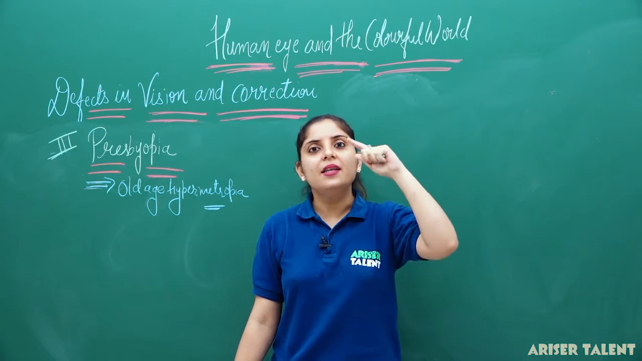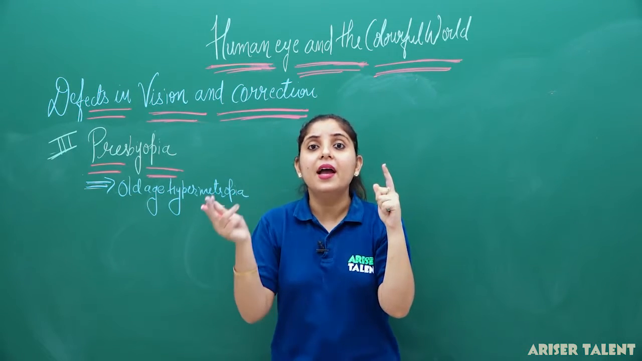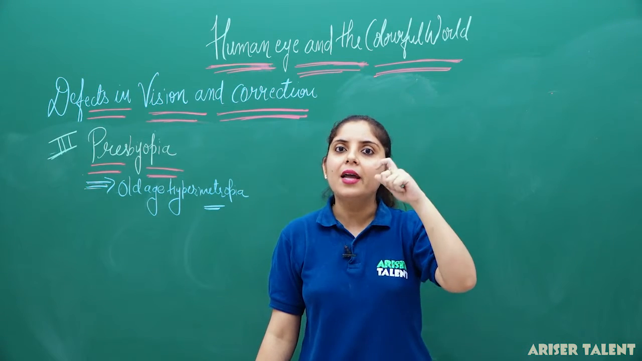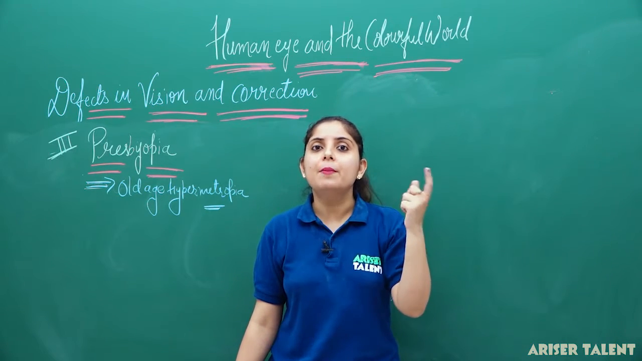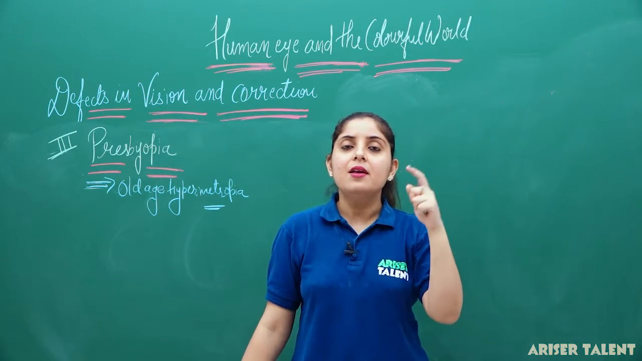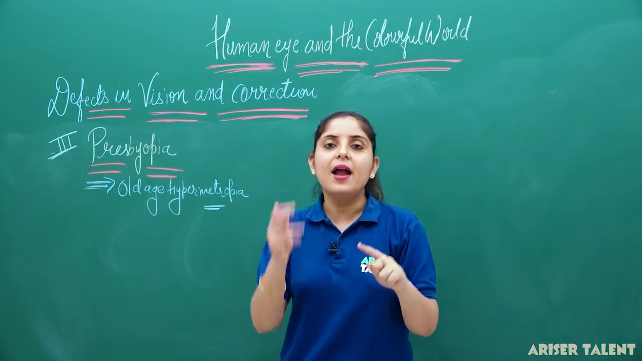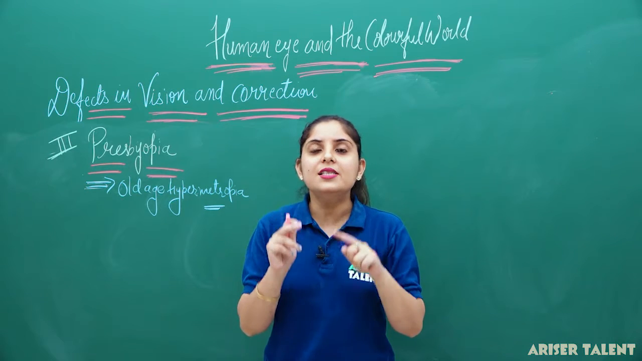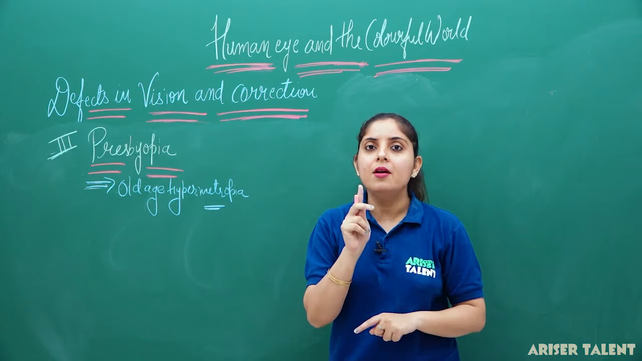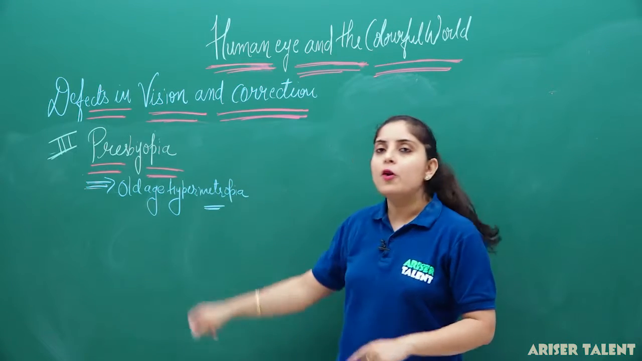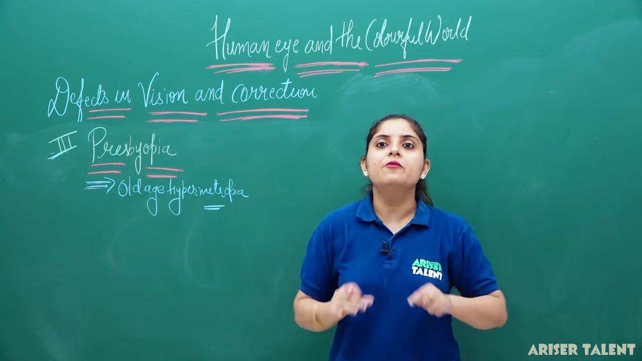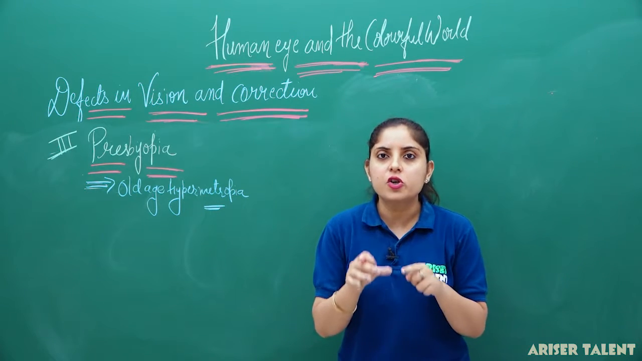If I am saying that in a single eye I have myopia and hypermetropia, this will not be possible, because how can the eyeball be small and big simultaneously for a single eye? It can happen that one eye has myopia and the other has hypermetropia, but both cannot happen in one eye. So presbyopia is actually an old age hypermetropia. Don't get confused that it is a combination of both.